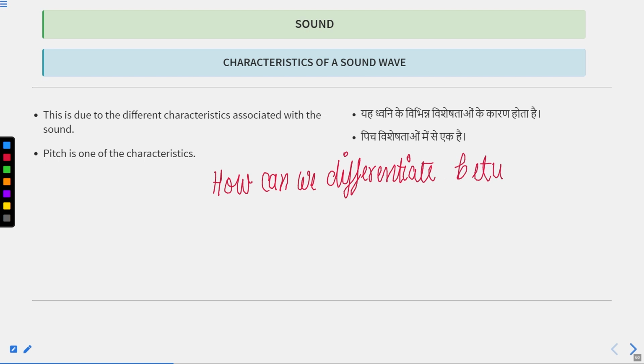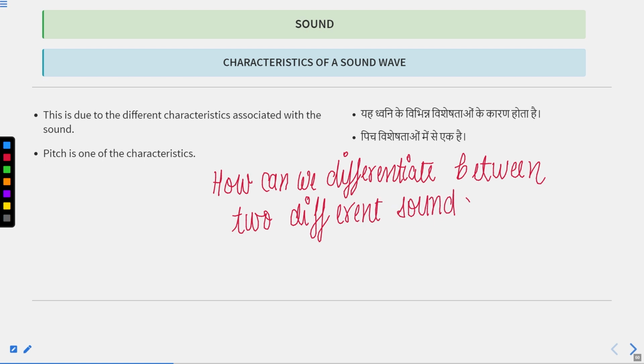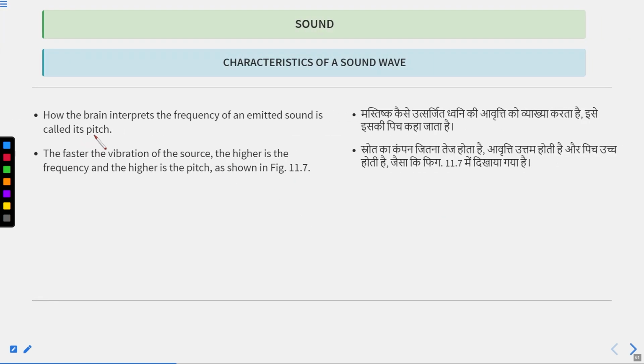One of the characteristics which helps us to differentiate between two different sounds is called pitch. Now what is pitch? How the brain interprets the frequency of an emitted sound is called pitch.